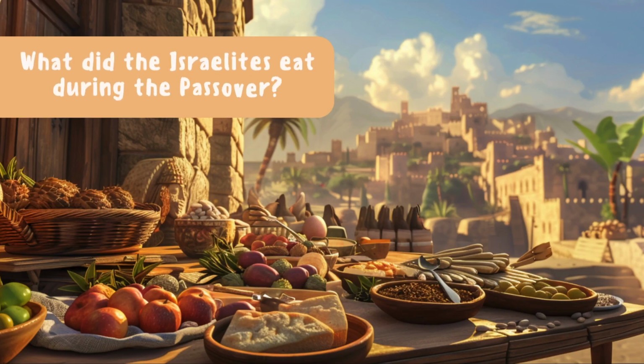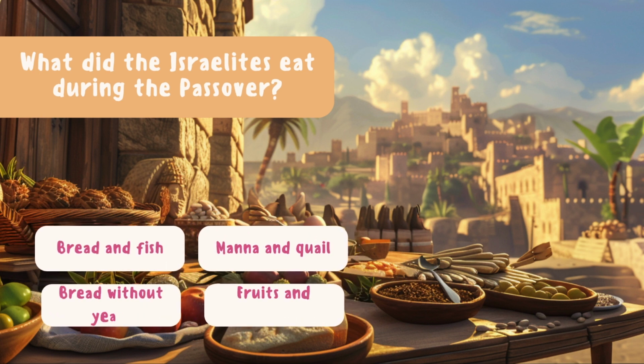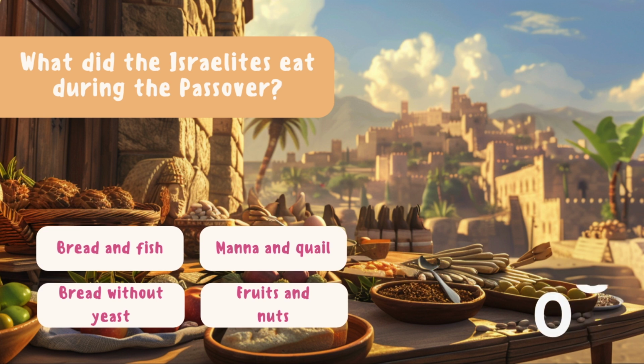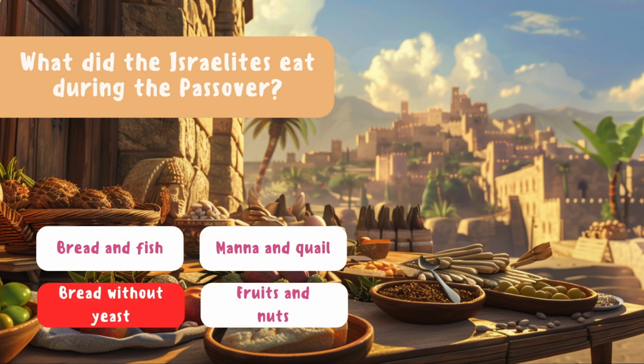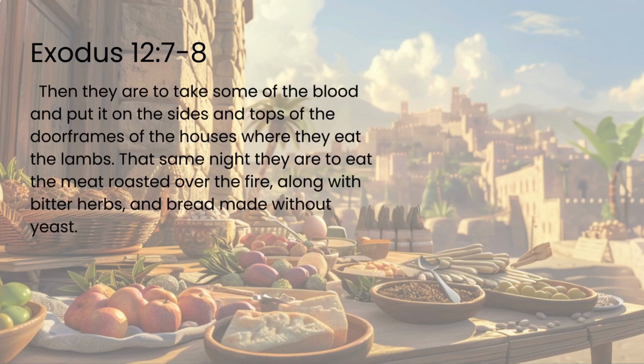What did the Israelites eat during the Passover? Bread and fish, manna and quail, bread without yeast, fruits and nuts. Bread without yeast. Exodus 12:7-8. Then they are to take some of the blood and put it on the sides and tops of the doorframes of the houses where they eat the lambs. That same night they are to eat the meat roasted over the fire, along with bitter herbs, and bread made without yeast.